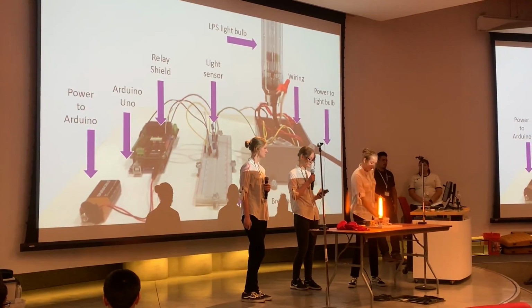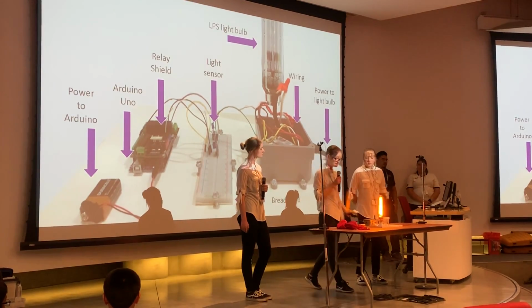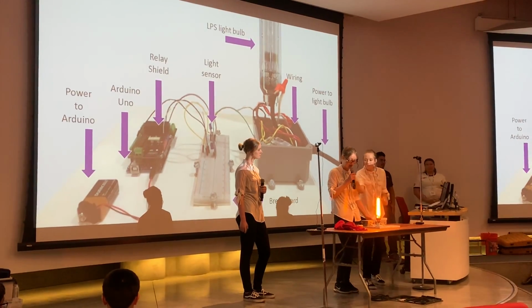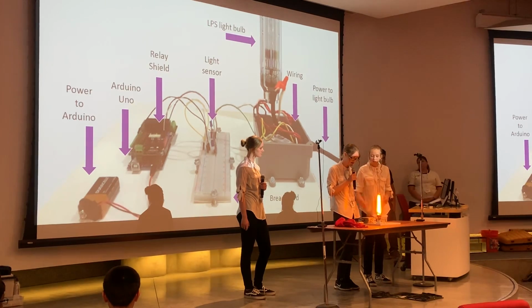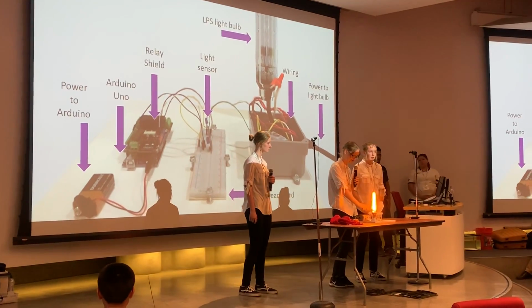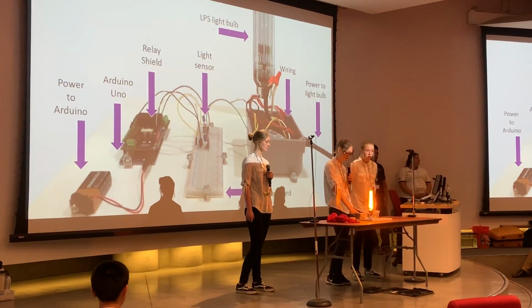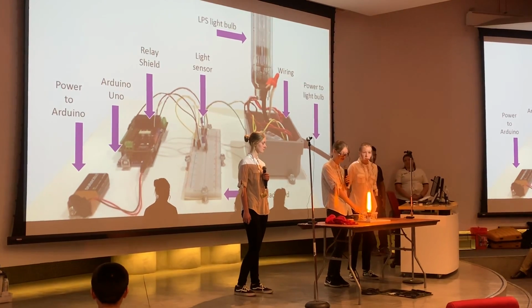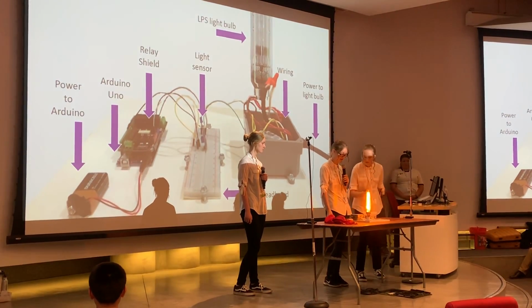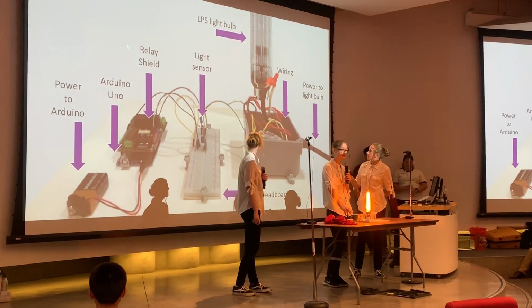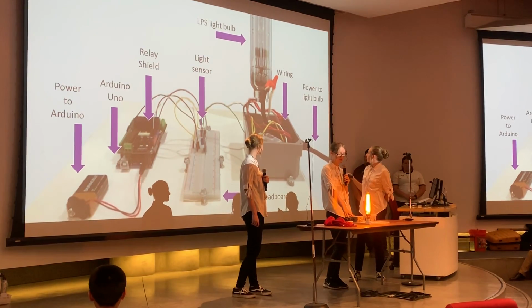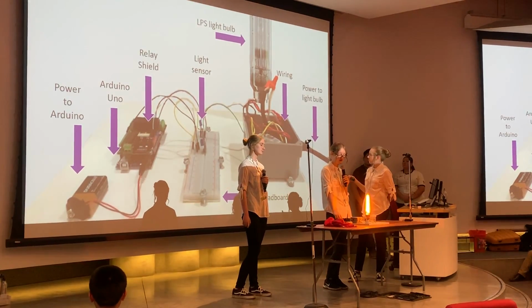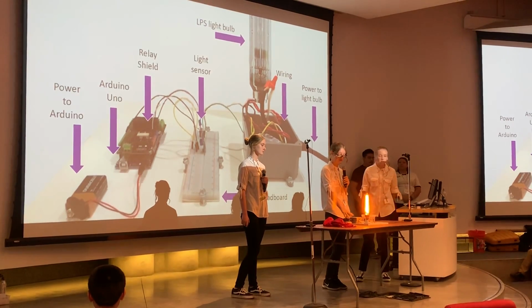So how exactly does this work mechanically? So first, our light sensor will detect the amount of lumens in the surrounding area, and it'll send the signal through these wires into our Arduino, powered by a 9-volt battery and protected by a relay shield from the high voltage coming from the outlet. And that will send the signal through the wires into our breaker box. Within our breaker box is a ballast to regulate energy flow and all the wires for our breaker.